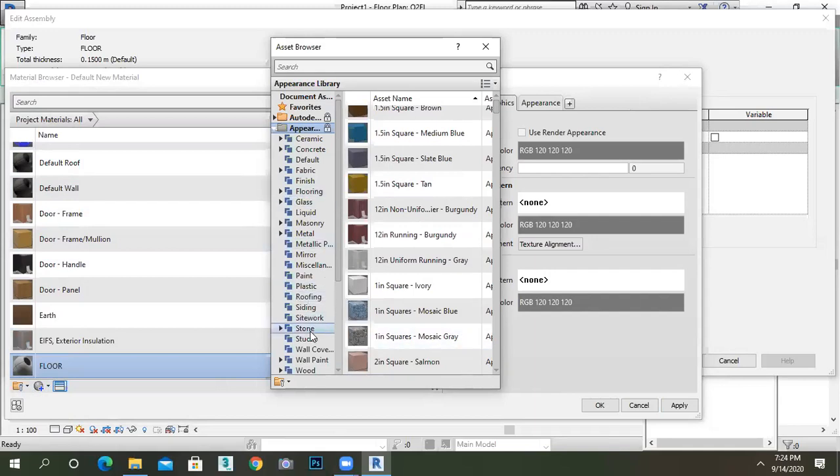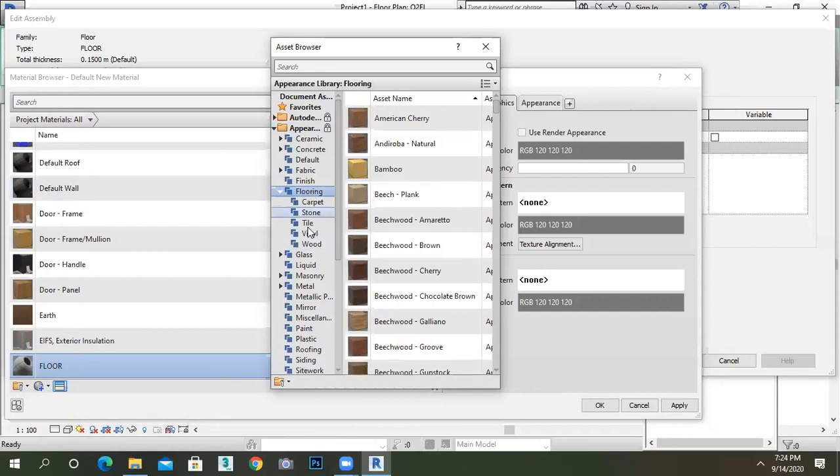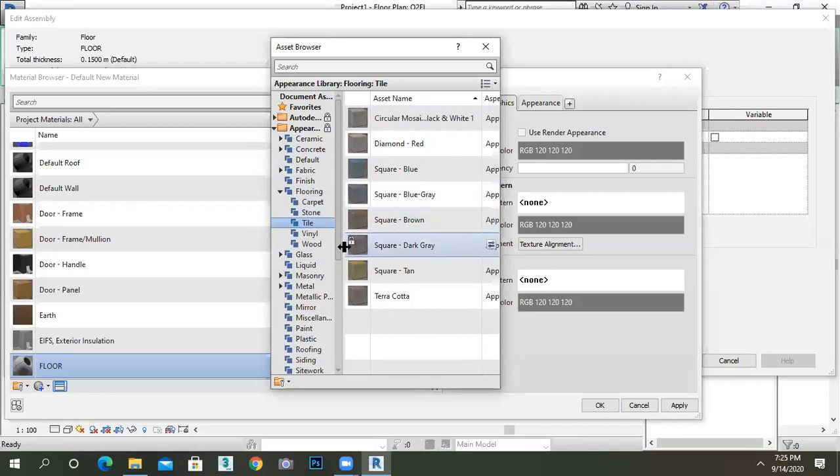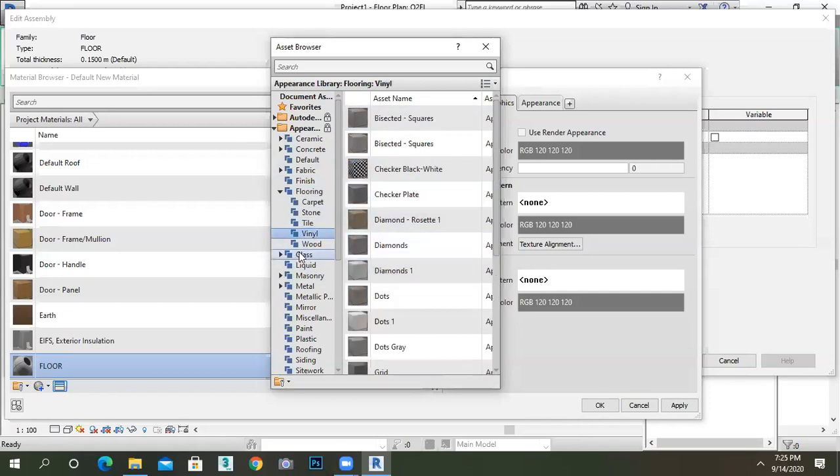Go to the floor option here. You have to select a particular category for the particular command. If you are moving for the roof, then select roof. If you are doing a wall, then you can go to masonry. If you are moving for glass, then go for glass. It is the same simple concept. Go to the flooring. Here carpet is there, but I don't want to use carpet directly. Stone is also there, but I don't want to use stone. Tile option is there, vinyl option is there, and wood option is also there. I will select wood here.